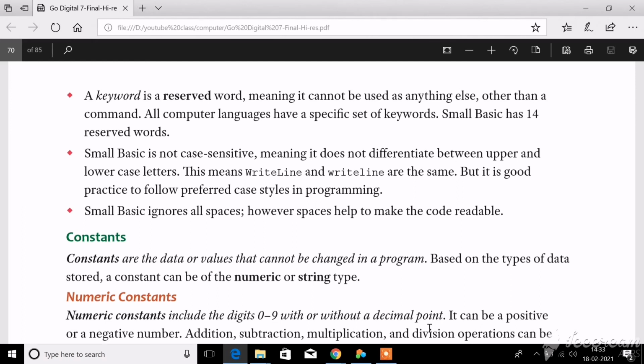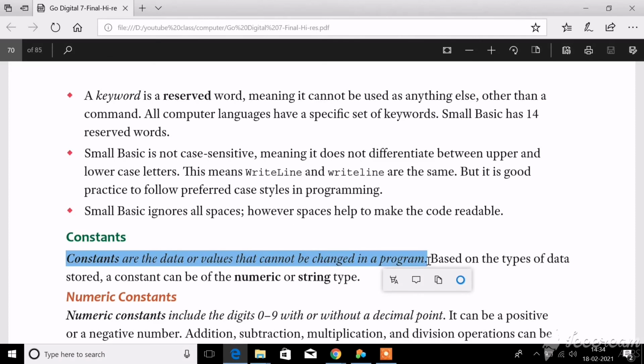Okay, so next thing is constants. Take your pencil and underline this, dear children. Constants are data or values that cannot be changed throughout the program. In mathematics you might have learned what constants are, isn't it? Constants are values which cannot be changed. For example, the value of pi. The value of pi is 3.14, isn't it? You study it in your mathematics. So that value cannot be changed. Whatever the subject, wherever anybody asks you what is the value of pi, it is constant. It is not changed. It is 3.14, isn't it?